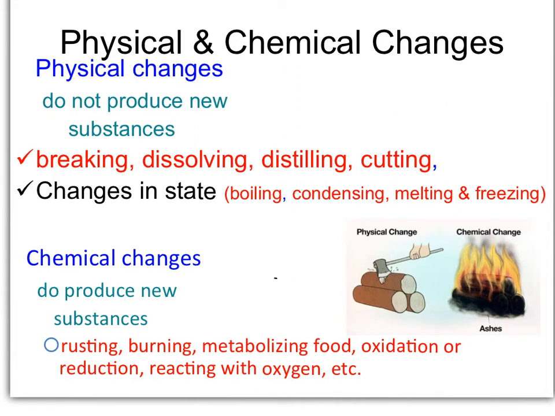If we take a look at our example to the right, you will see in the first illustration that wood is being chopped. We know that that wood will be in smaller pieces at the end of that process. That is a physical change because whether I'm looking at large logs of wood or small pieces of wood, wood is still wood. The chemical structure is still the same. But if I take that wood and I react it with oxygen and go through the process of combustion, it will be a chemical change. Not only will I have ashes at the end, but I will also have produced carbon dioxide and water. All three of these things are different substances than the initial wood that we started with in this process.